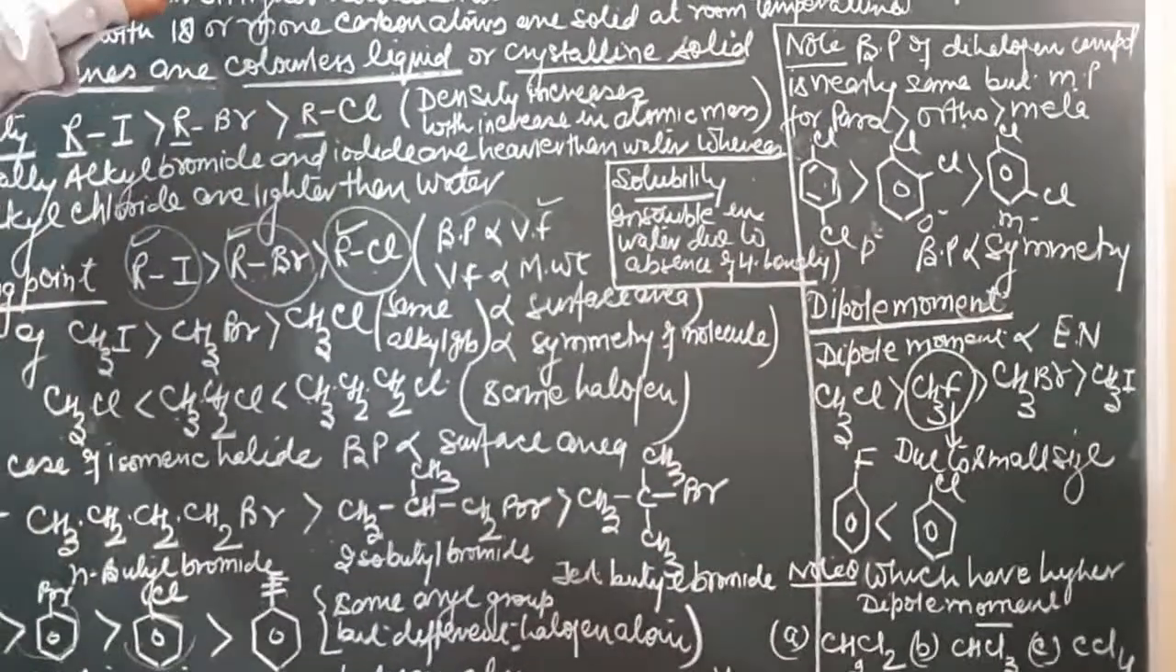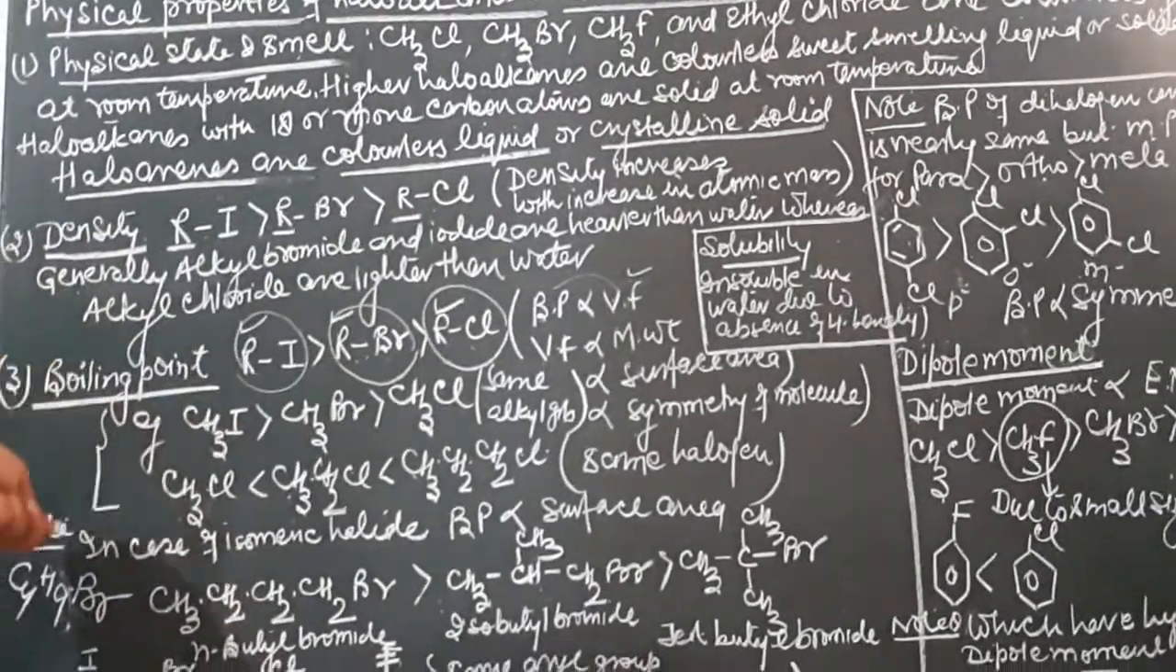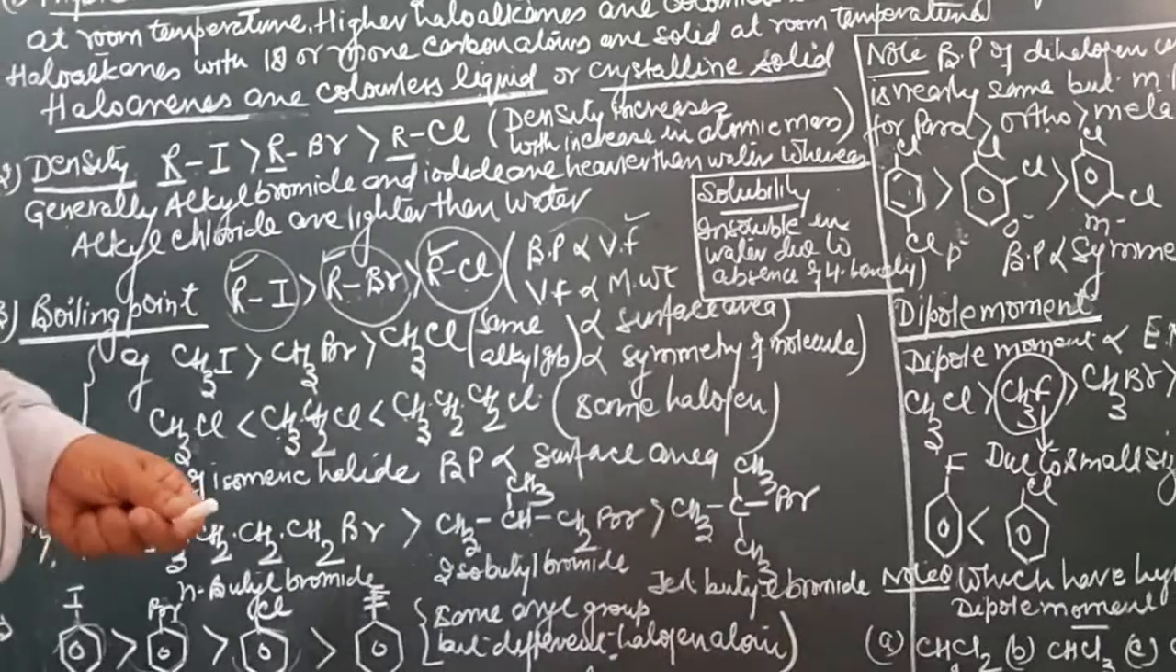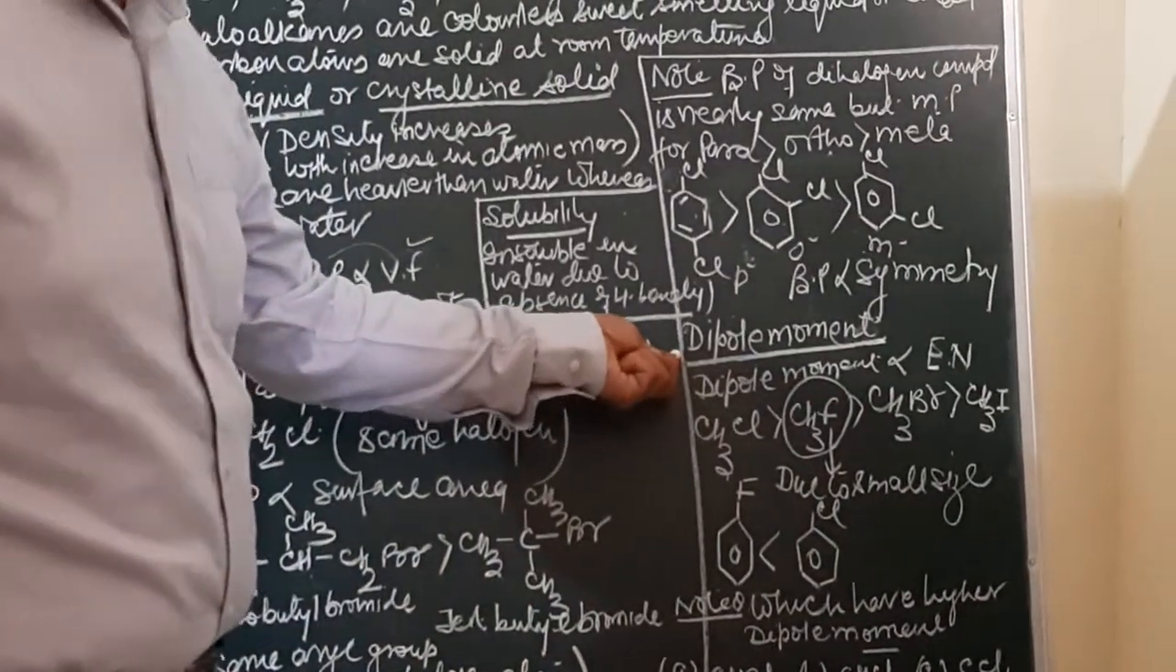So the physical statement is very clear. How to compare density is clear. How to compare the boiling points of haloalkanes and haloarenes is clear. Now the next physical aspect is dipole moment.